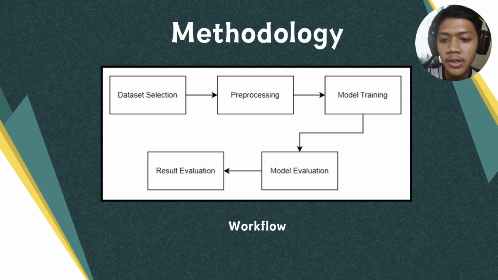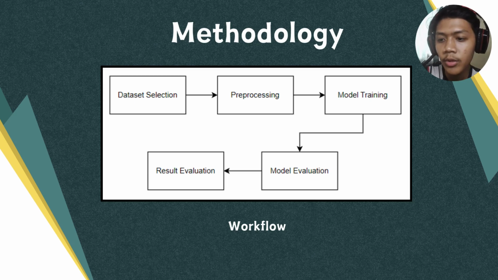We use an 80-20 split, which is 80% for the training dataset and 20% for the validation and testing dataset. For the pre-processing, to prepare the data before training, we resize all images to 224 times 224 pixels and normalize the pixel values to the range 0, 1 using a rescaling layer. For the model training, we build a CNN with multiple layers and so on.